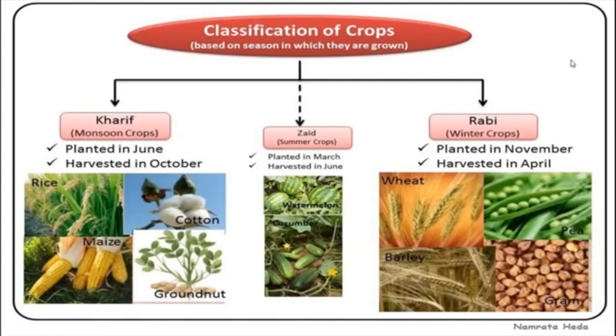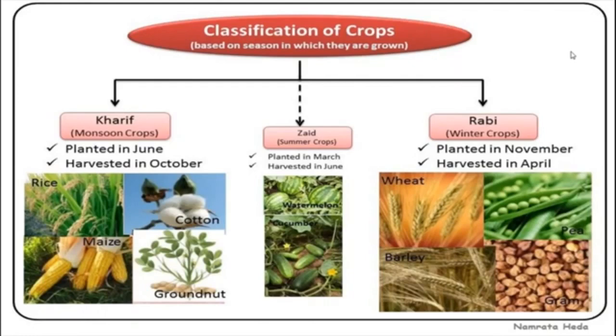Note this point: some of the most important rice growing regions are Assam, West Bengal, coastal regions of Odisha, Andhra Pradesh, Tamil Nadu, Kerala and Maharashtra, particularly the Konkan coast, along with Uttar Pradesh and Bihar.